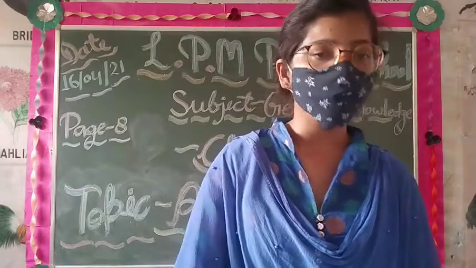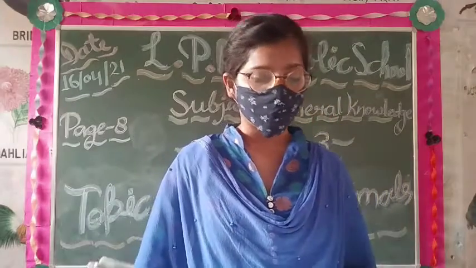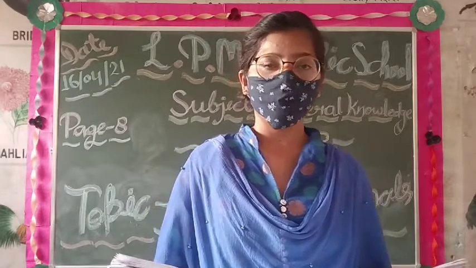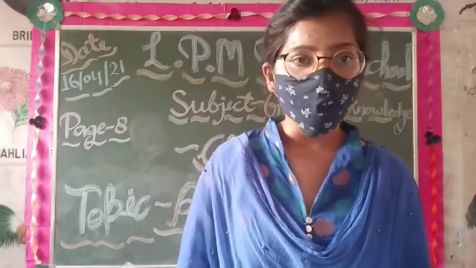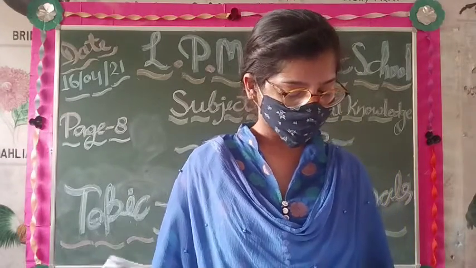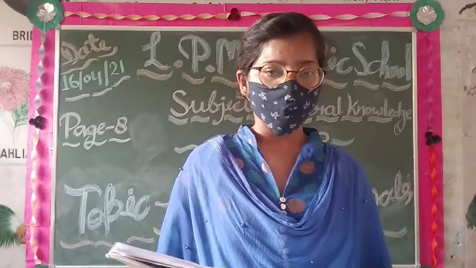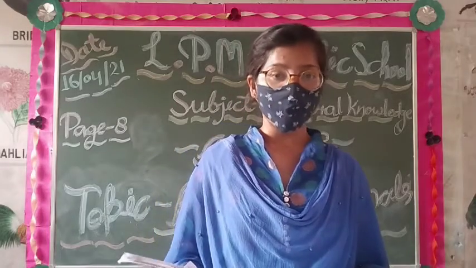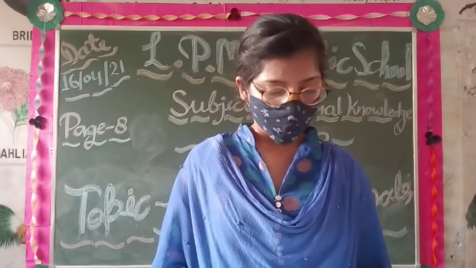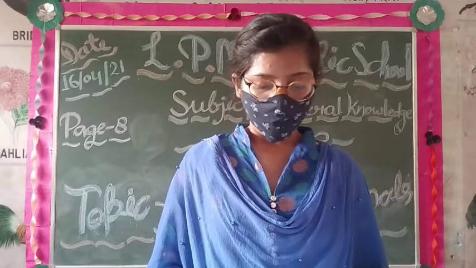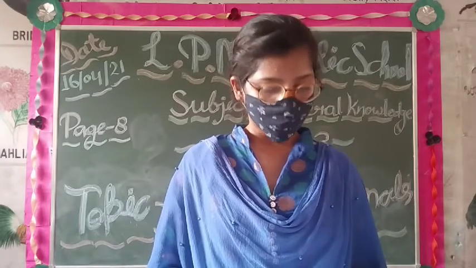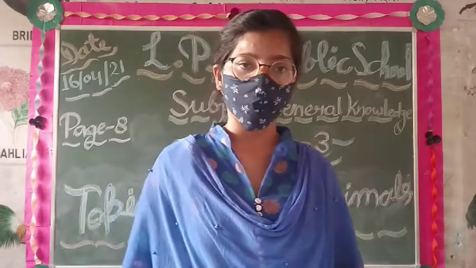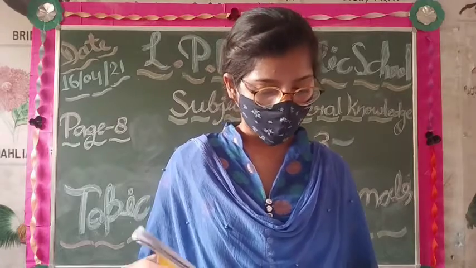Now your next topic from this chapter is: what are the features of aquatic animals? Their head is blunt and their tail is long. The body is provided with air sacs or an air bladder so that they do not sink when they stop swimming.